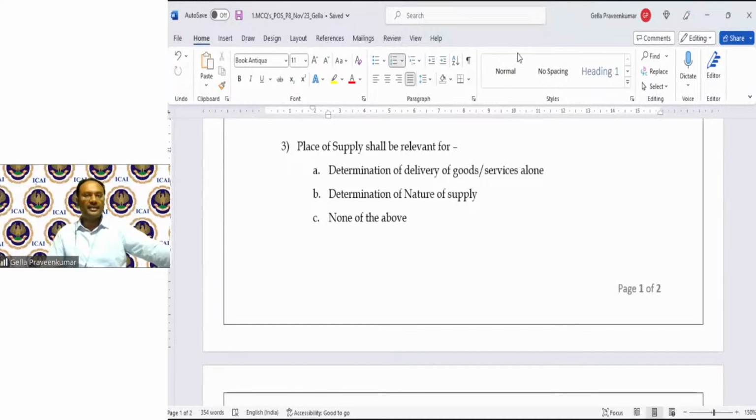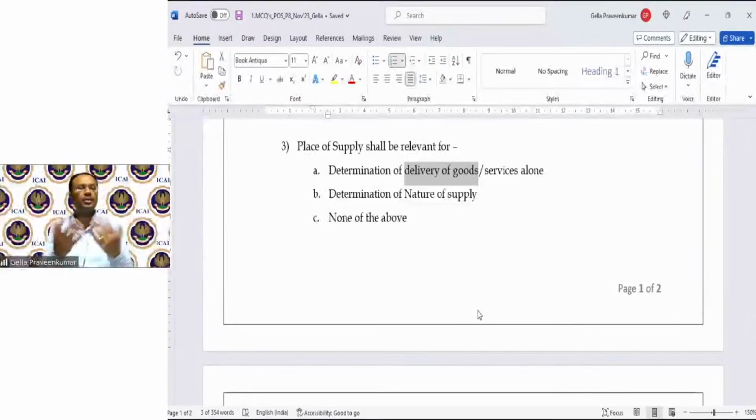Janaki says point number A. Jahnavi says determination of nature of supply, that is B. Kaushiki says B. Tirupati says A and B both. Okay, now look at point number A. Determination of delivery of goods. Now, when I say delivery of goods, in case of goods, when we talk about clause C, where there is no movement of goods, clause D, where installation happens at a site, my place of supply is not only for delivery, it is for even other events also.